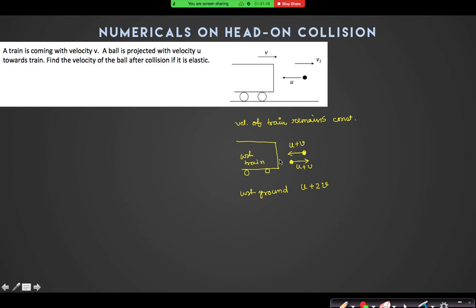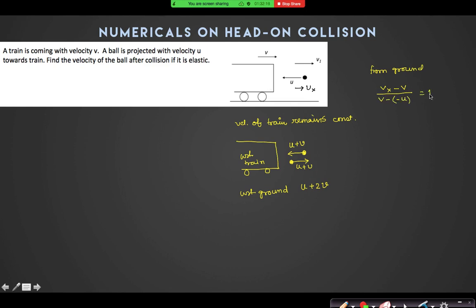Right? But that is also one way to solve it. In the ground frame, if you want to do it, suppose this velocity is Vx. So from the ground, we can write this equation. From the ground, I can say it is Vx minus V, divided by V minus of minus U, equal to 1.